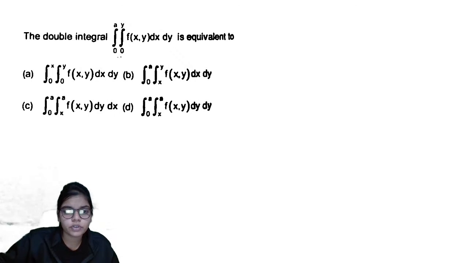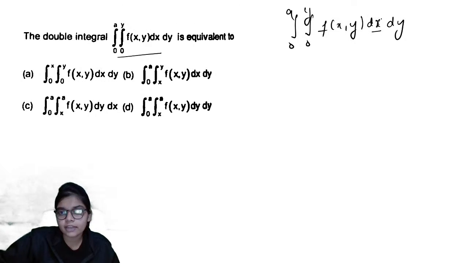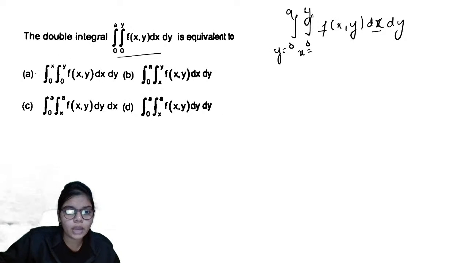Basically ये जो आपको function दे रखा है, double integration 0 to a, 0 to y of xy, इसका मतलब है first it is integrating with respect to x and then with respect to y. तो ये जो limit है आपके, that is for x and these are the limit for y. So you have to check the resulting options. Here also the first integration is with respect to x and then with y.